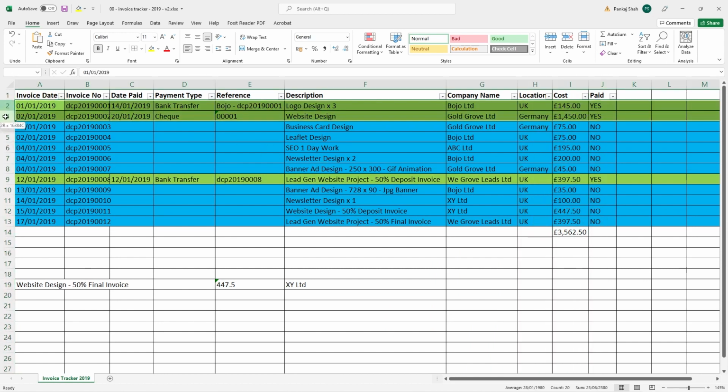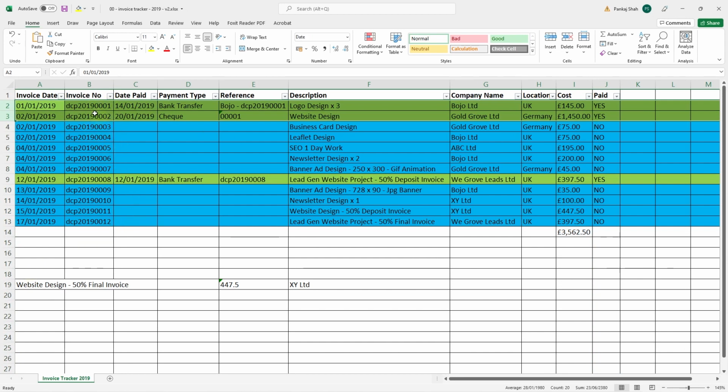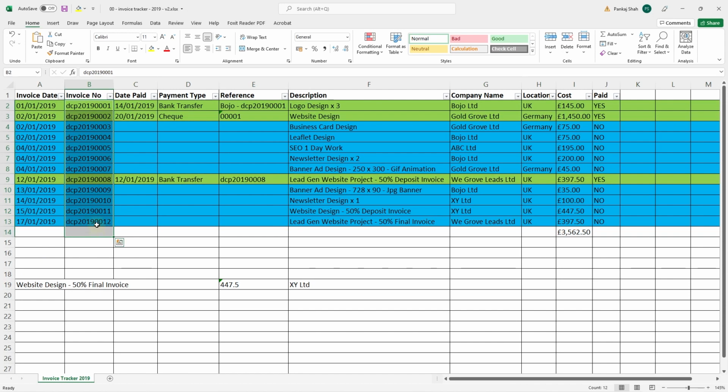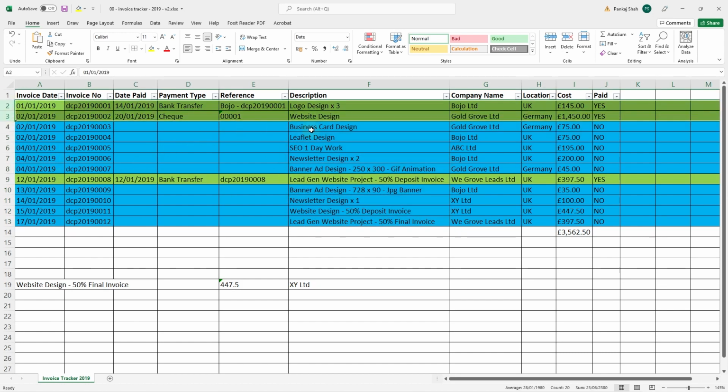So anything in green in this spreadsheet, you can imagine if I send out 300 invoices, I need to know who's paid me and who hasn't paid me, so I know who to chase for payment and who has paid, so I don't need to really chase those people, right? So here you can see the unique invoice numbers. So every invoice should have a unique number, every invoice should have a date, and it should also describe what the job is. And anything that's marked in green is telling me that I don't need to chase this person anymore, they've made payment, but I need to keep track of the payment date.